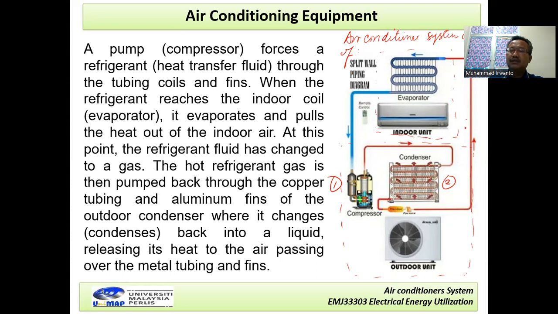After that we have one part that we call the orifice tube. And before going to the evaporator, we have one part that we call the expansion valve here. Okay, and after that, the evaporator.